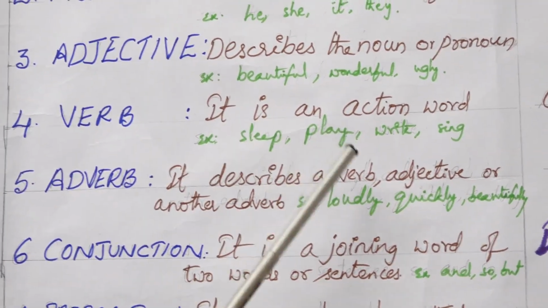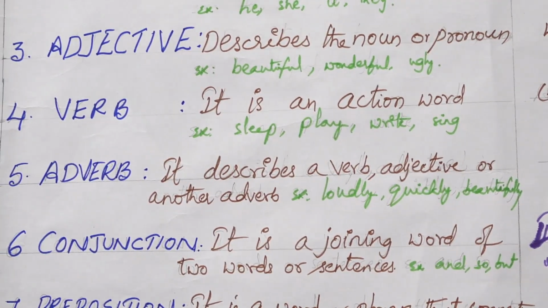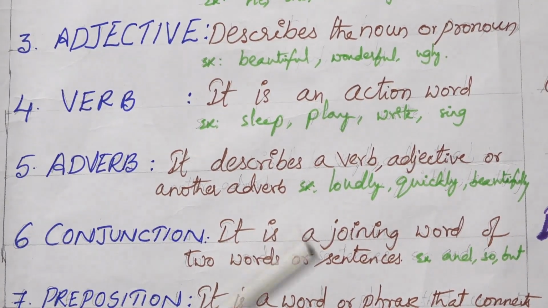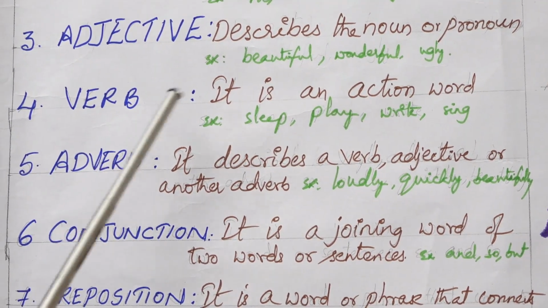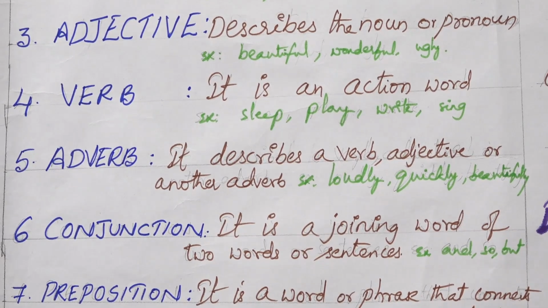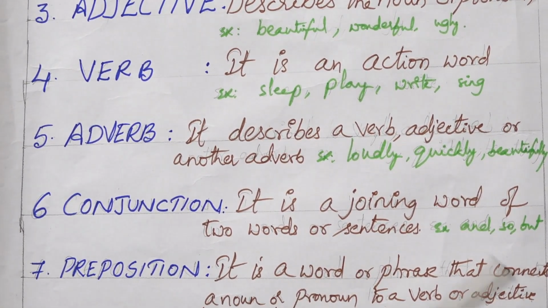Verb. A verb is an action word. Depending on the verb only, you will be able to identify which tense it belongs to. So here, verb is an action word: sleeping, sleep, drink, write, play, like that.